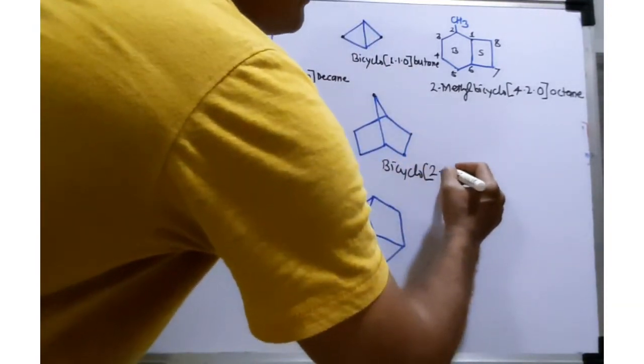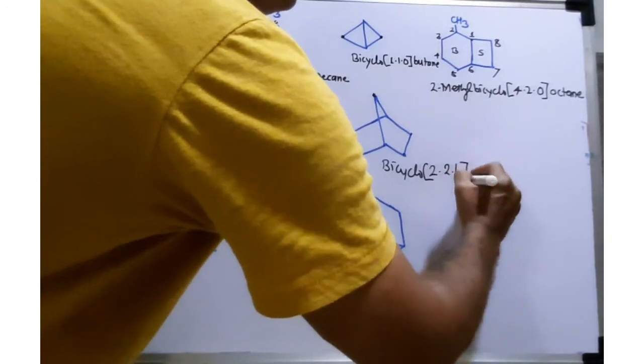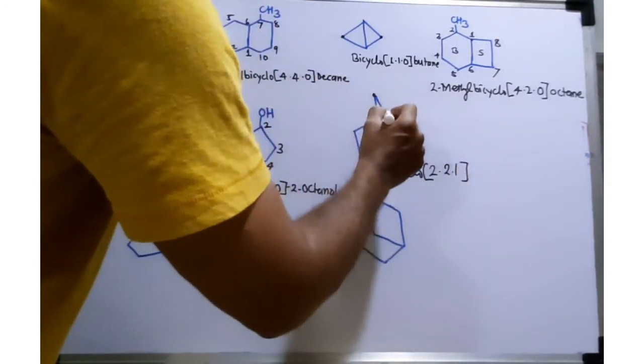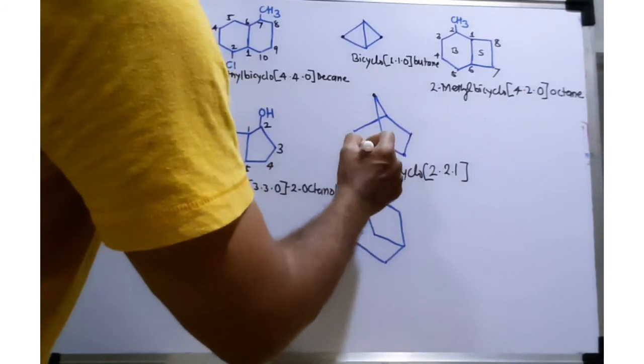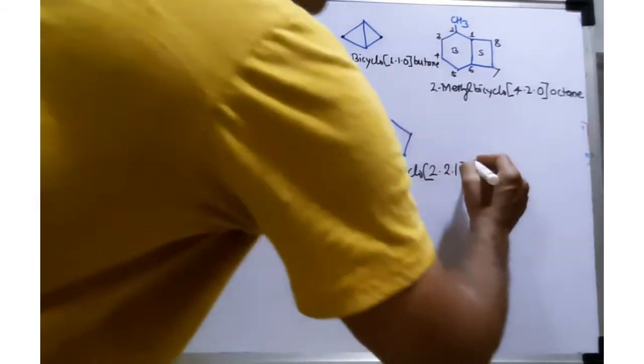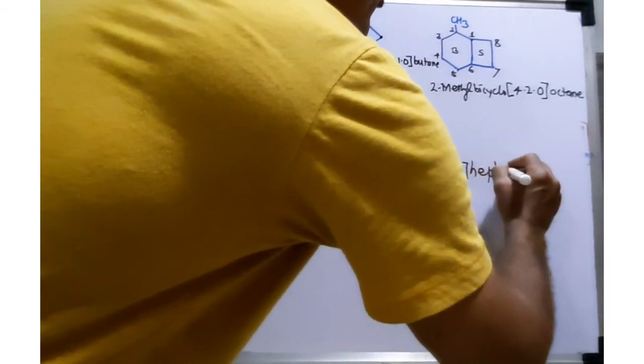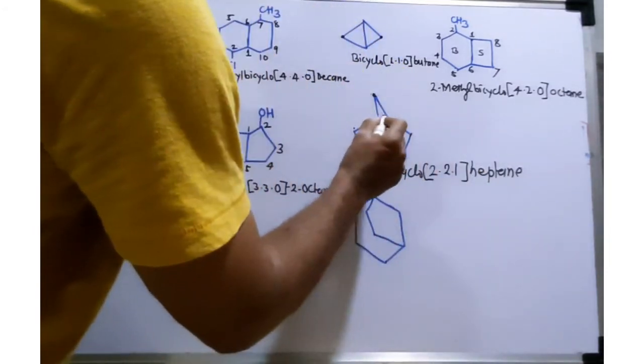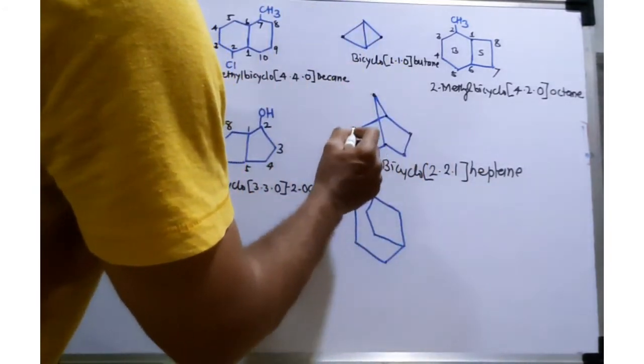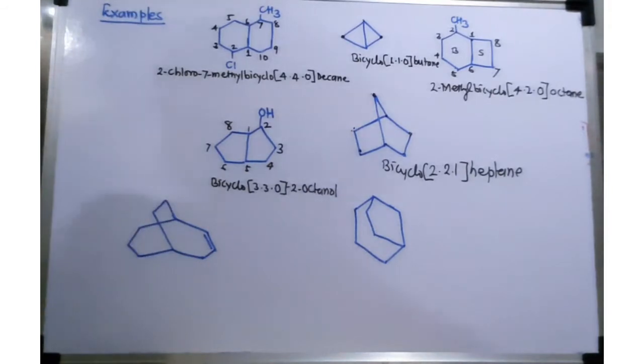So definitely that will be 2.2.1, and since there are 1, 2, 3, 4, 5, 6 and 7, this is heptane. So once again, 1, 2, 3, 4, 5, 6 and 7, heptane. So bicyclo 2.2.1 heptane.